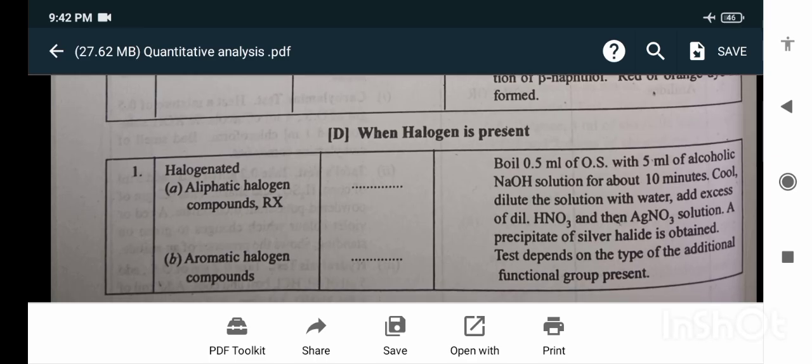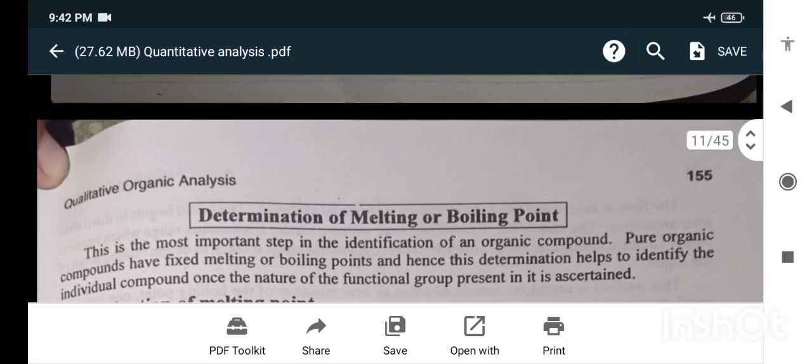When halogen is present, halogenated aliphatic compounds: boil 0.5 ml of original substance with 5 ml of alcoholic NaOH solution for about 10 minutes. Cool, dilute the solution with water and excess of dilute HNO3 and then add silver nitrate solution. A precipitate of silver halide is obtained. The test depends on the type of additional functional group present.